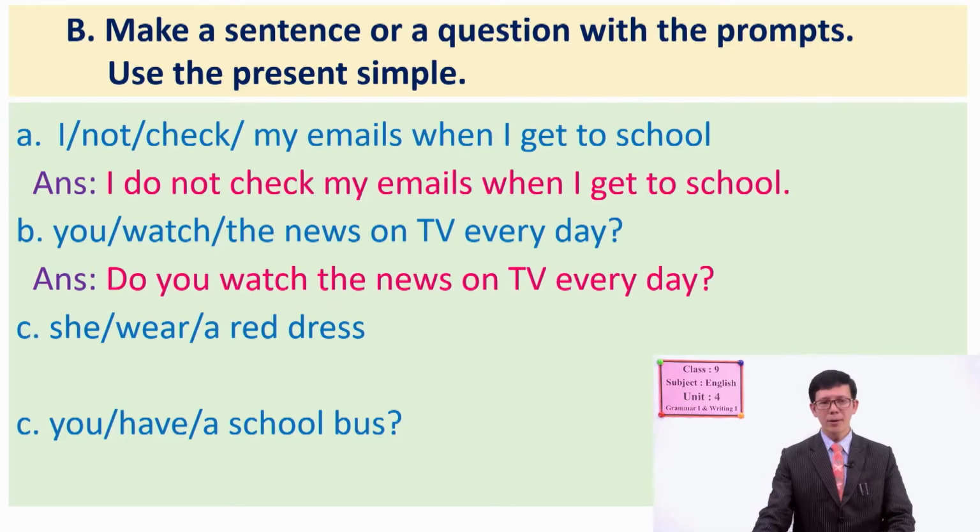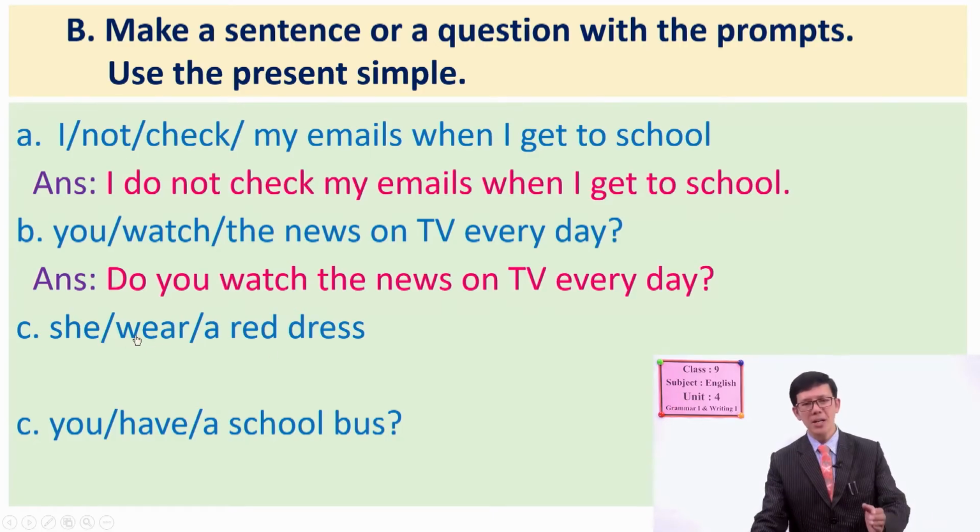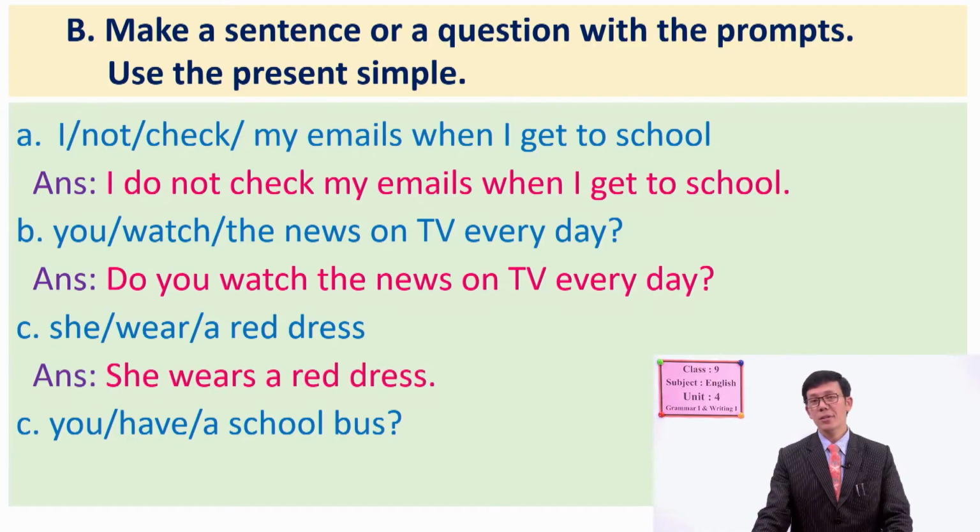"She wear a red dress." Is it correct? So, what is missing over there? Are the subject and the verb matching each other? "She" and "wear"? Not exactly. So, how do you now make a correct sentence with the correct verb? Very good. "She" is a singular subject, so "she wears a red dress" is the correct one.